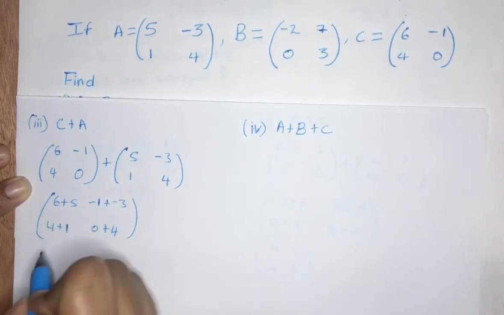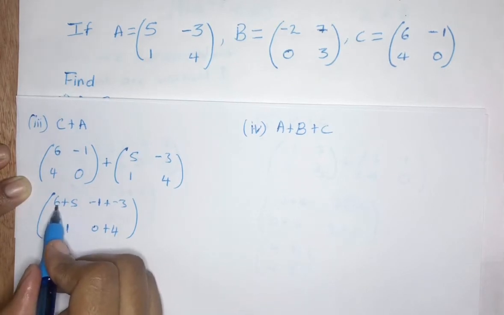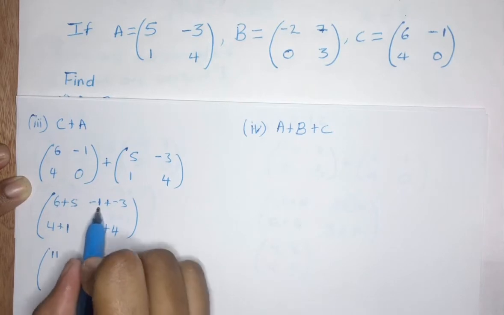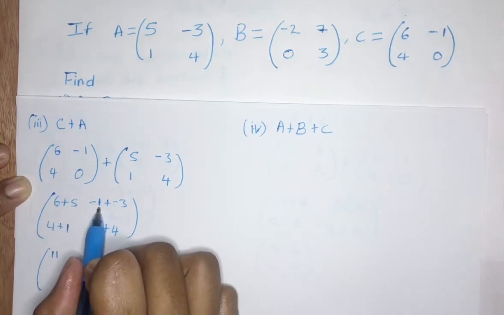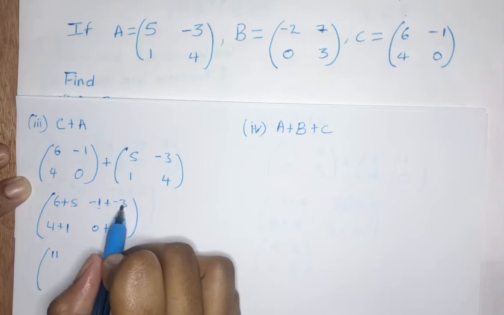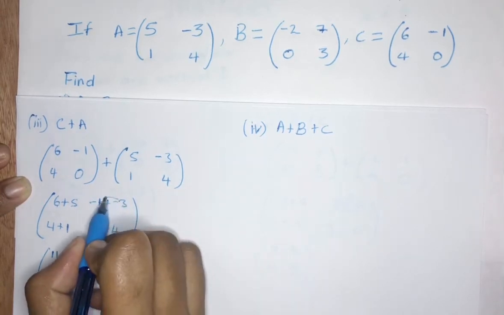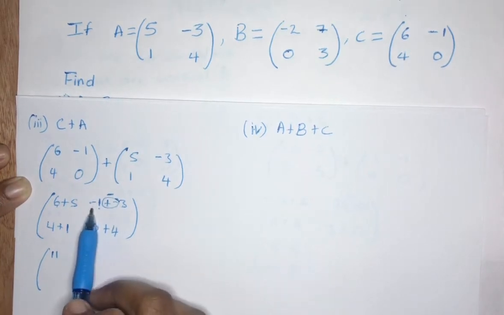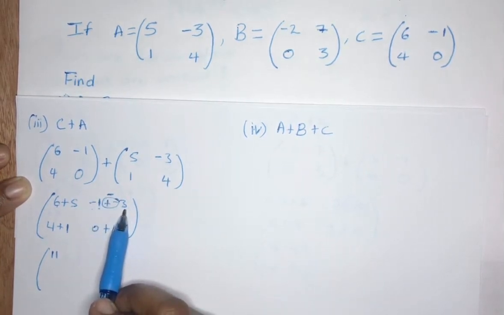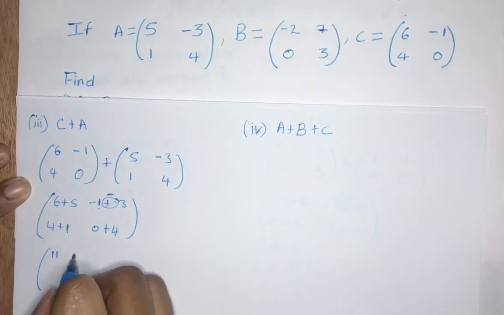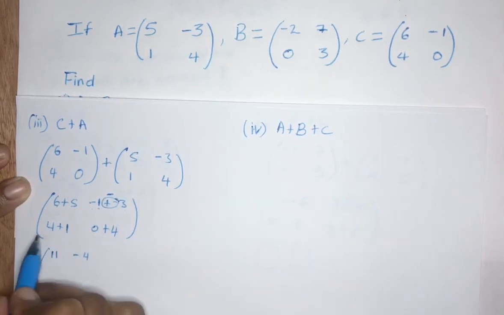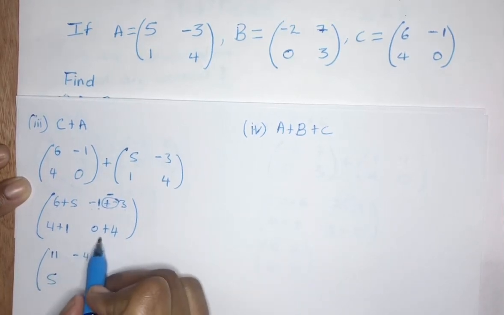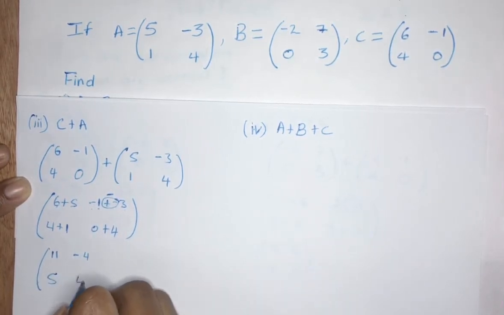This part now is going to be 6 plus 5, which is 11. Then here we have a negative 1 plus a negative 3. This part is going to give you a negative, so it is negative 1 minus 3, which is going to give you negative 4. This part, 4 plus 1, is going to give you 5, and 0 plus 4 is going to give you 4 as well.